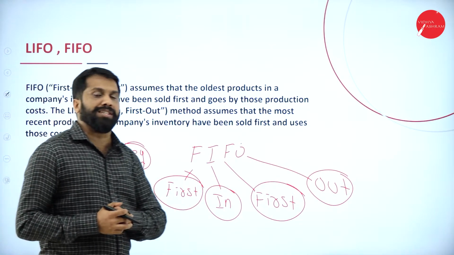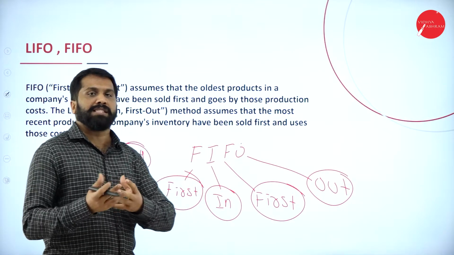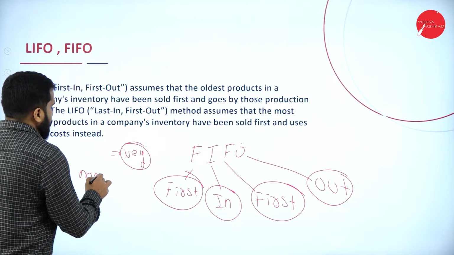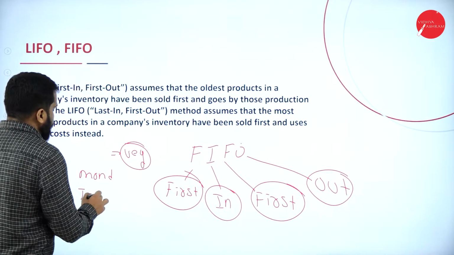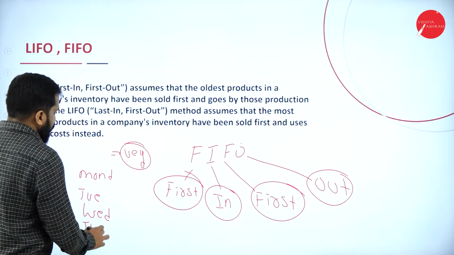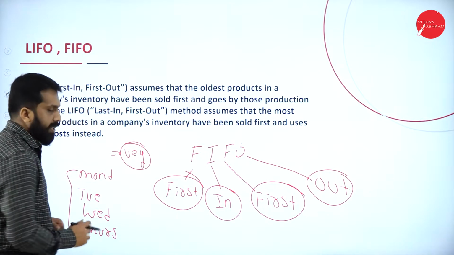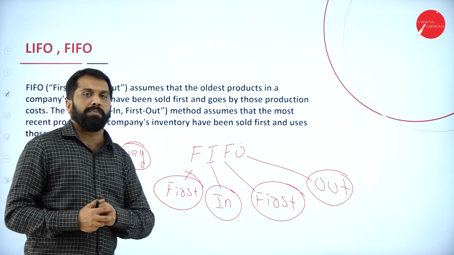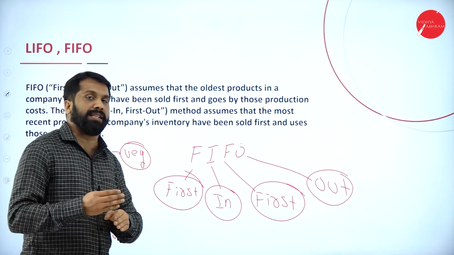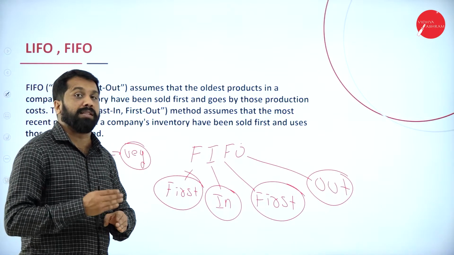Whatever you purchase, like some vegetables: Monday you got some vegetables, Tuesday you bought something, Wednesday as well as Thursday you also bought some veggies. Vegetables here means other than aloo and onion, which are not perishable in the short term.